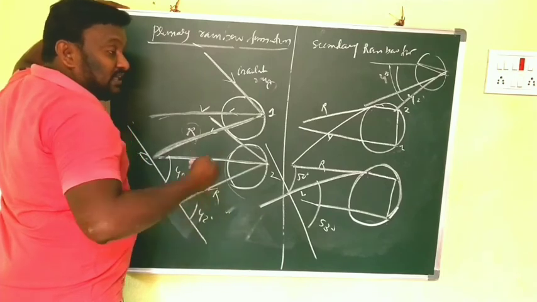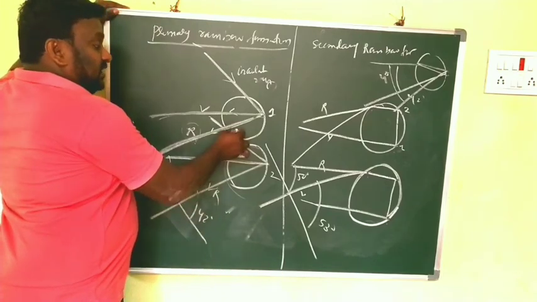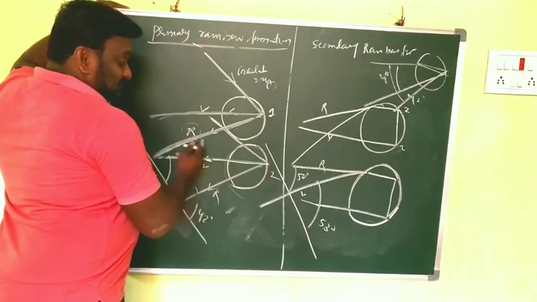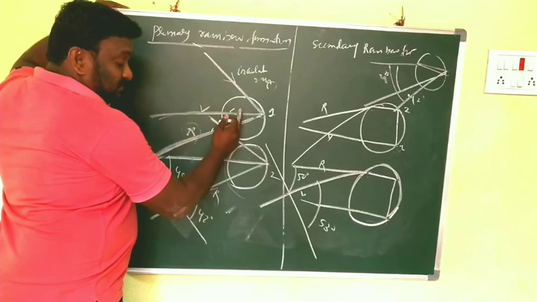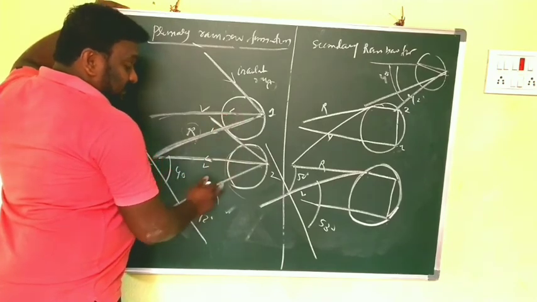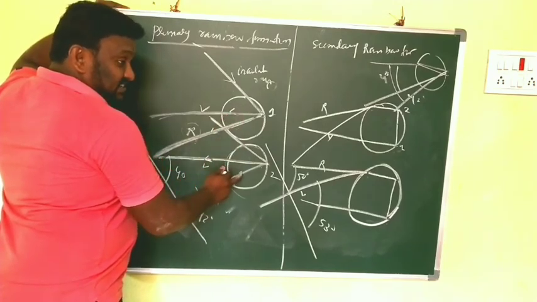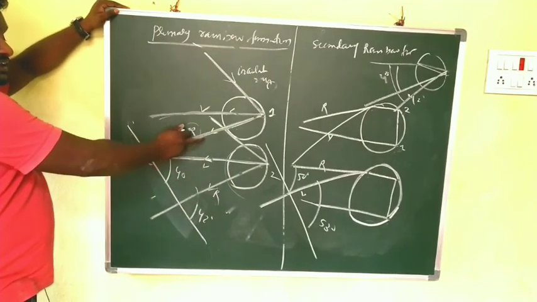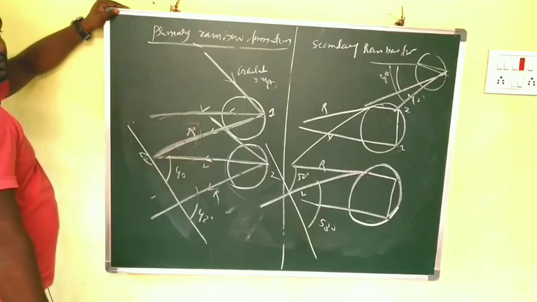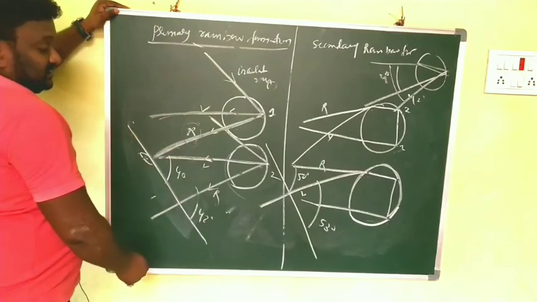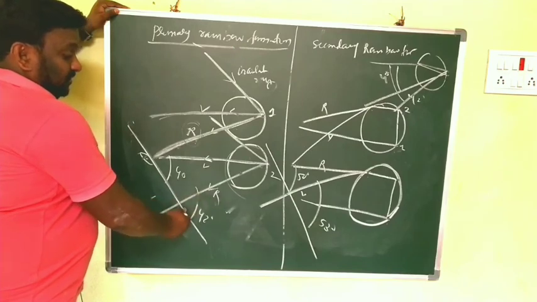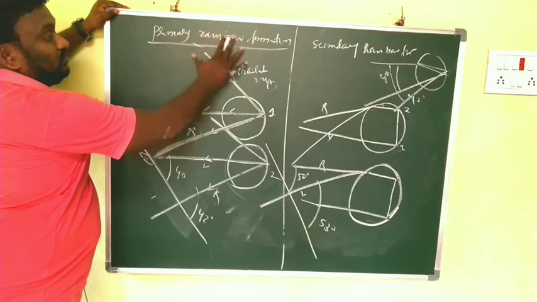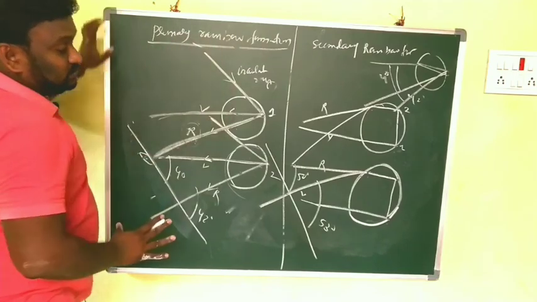So what you observed in primary rainbow formation is that the red color of the first raindrop and the violet of the second raindrop reach the eye at a time. That's why we feel that the red is on top and violet is at the bottom. And if you draw one normal here, the angles should be 40 and 42. So that's why we are getting the primary rainbow very clearly, because simply here